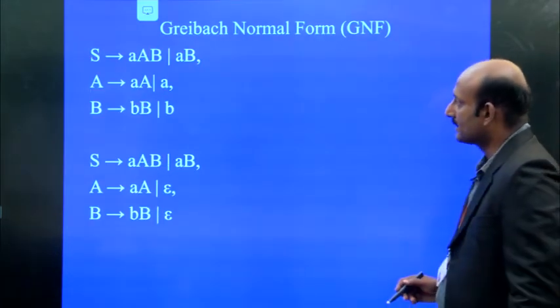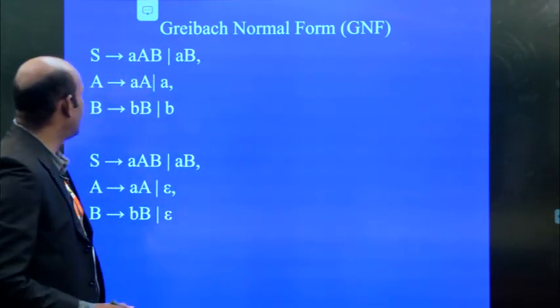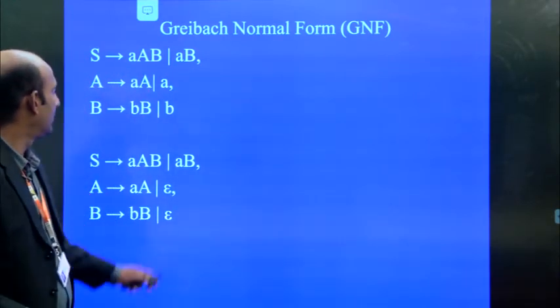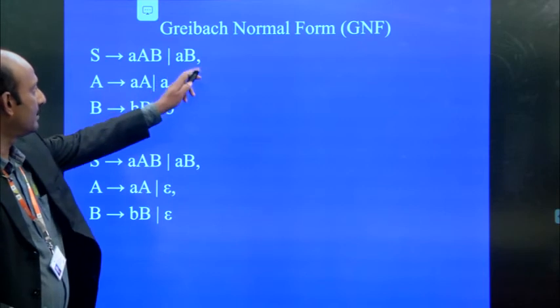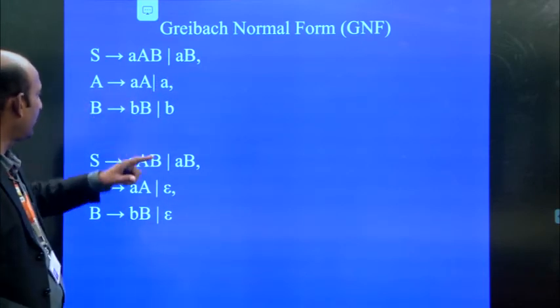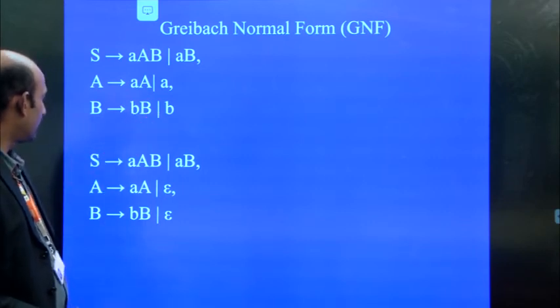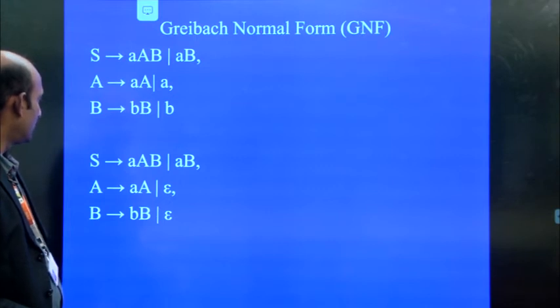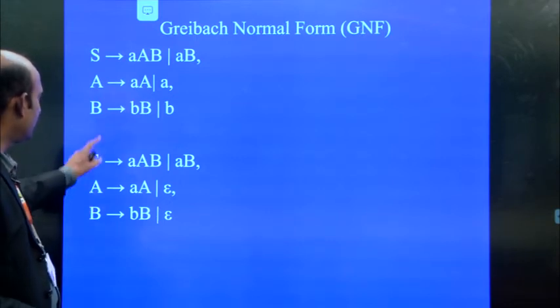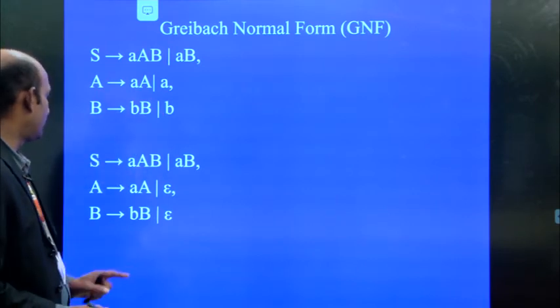See, we will take this example. What is the given grammar here? S implies small a, capital A, B, or S implies AB, where A implies AB or A, and B implies BB or B. So we can rewrite this production, so we may have AA or epsilon, BB or epsilon.